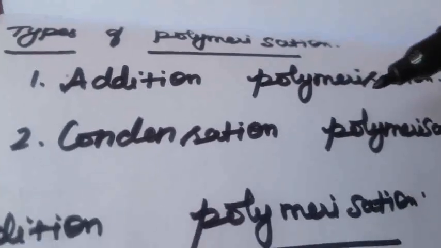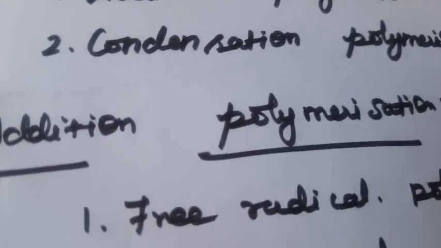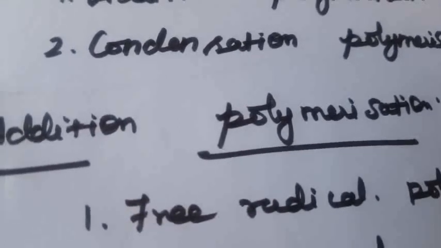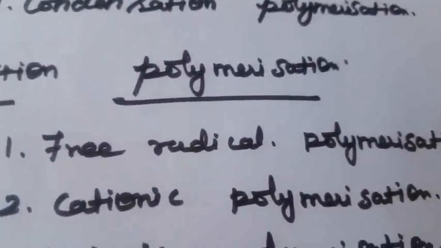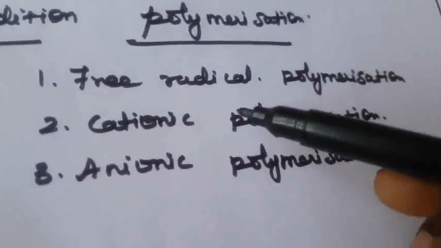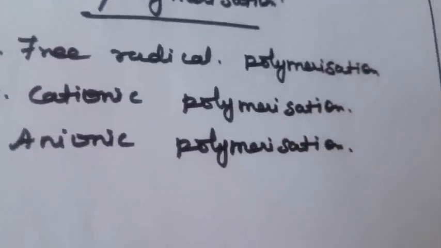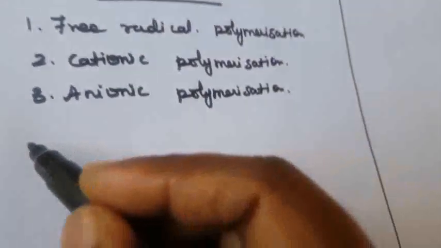Polymerization occurs in two ways: addition and condensation. In addition polymerization, the chain growth mechanism involves the addition of the reactive end of the growing chain across the double bond of the monomer. So mainly the polymerization takes place with alkene compounds, right? Addition polymerization takes place in three types: free radical, cationic polymerization, and anionic polymerization. First one is free radical polymerization.